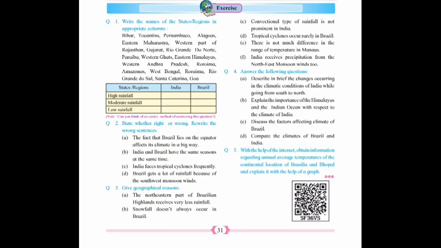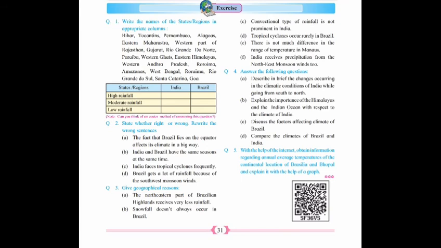Question number 1. Write the names of the states or regions in appropriate columns. You have to write these names in the appropriate place by yourself, and for that purpose you will read the text again and again. Understand?